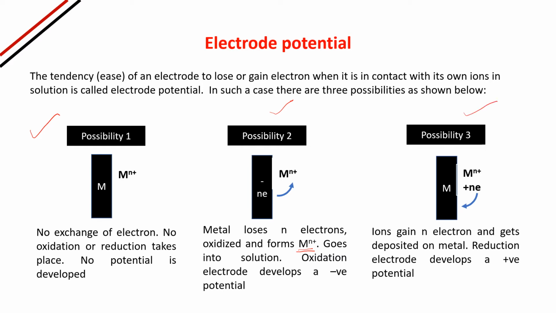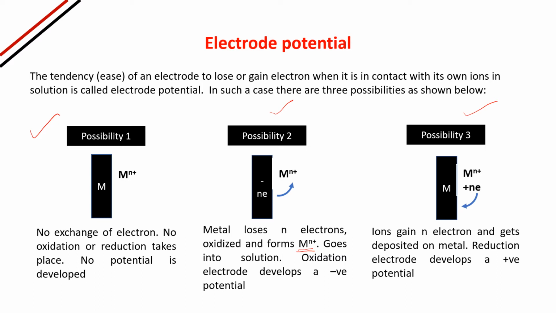Possibility 3, the third possibility may be that electrode ions gain n electrons and get deposited on the electrode. From the solution, the ions will move towards the electrode.